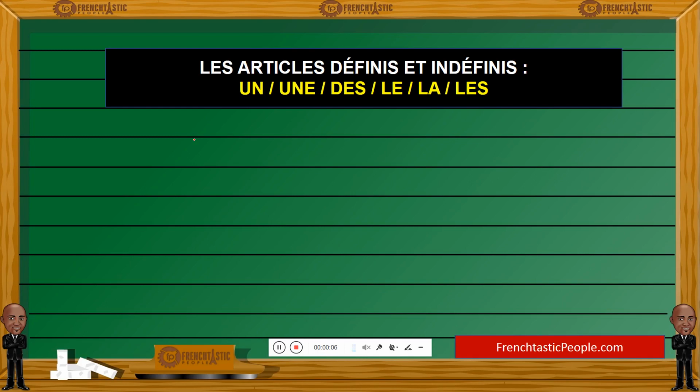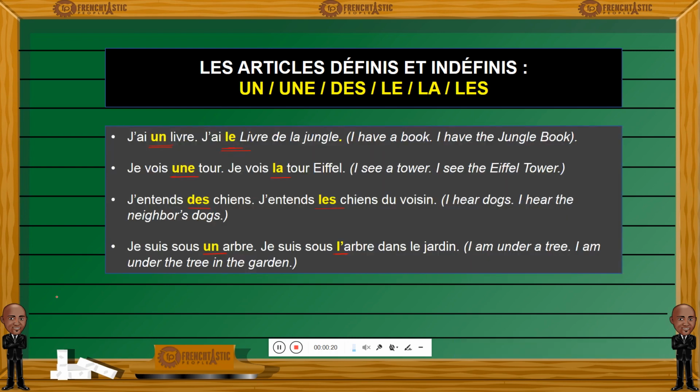This will be another French grammar lesson, and in this one we're going to learn about les articles définis et indéfinis, definite articles and indefinite articles. Un, une, des, le, la, les. So let's begin. I will read aloud a few French sentences, and each sentence contains either an indefinite article or a definite one. So, here we go.